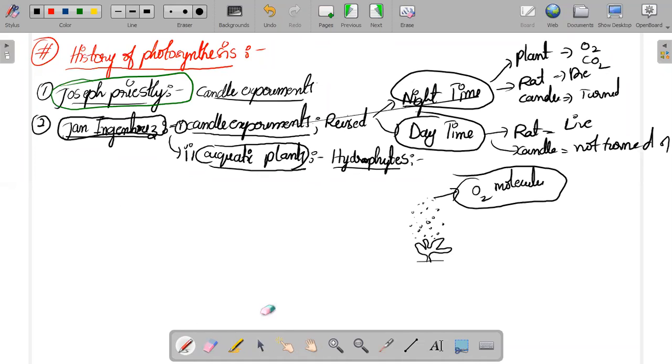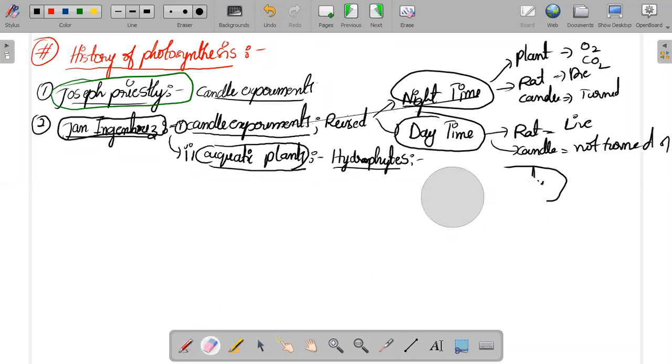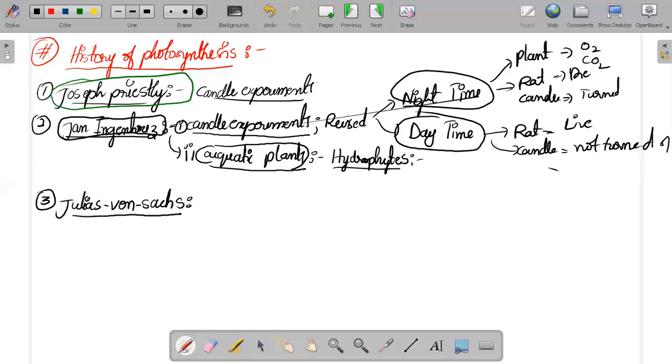That is your two people's mom, and there are certain other people also there. There is another person also there. That is Julius von Sachs.